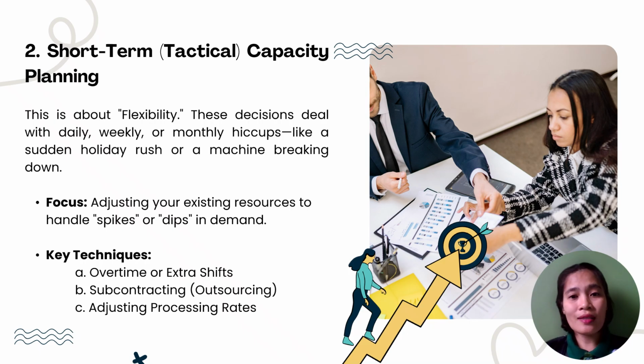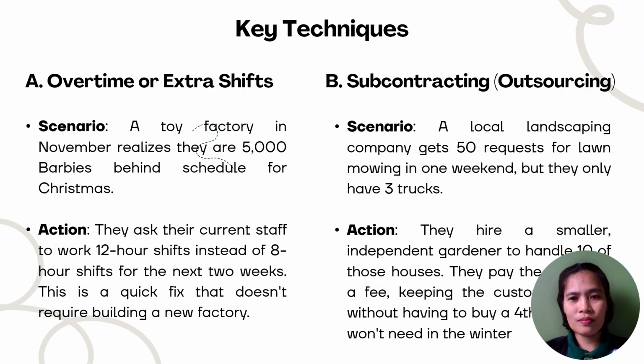For short-term or tactical capacity planning, this centers on flexibility. This decision addresses immediate operational challenges such as sudden holiday demand or equipment failure on a daily, weekly, or monthly basis. Its focus is modifying your current resources to effectively manage temporary spikes or dips in customer demand. The key techniques here are overtime or extra shifts, subcontracting or outsourcing, and adjusting processing rates.